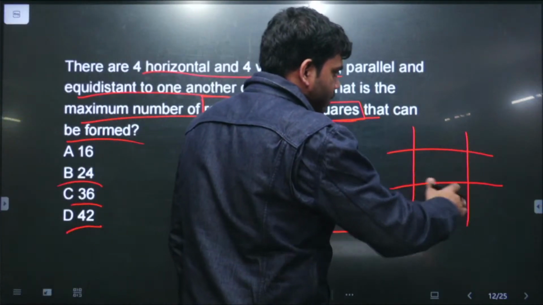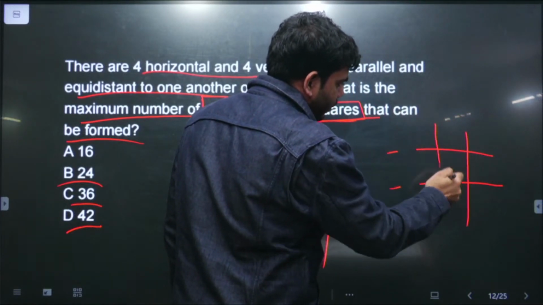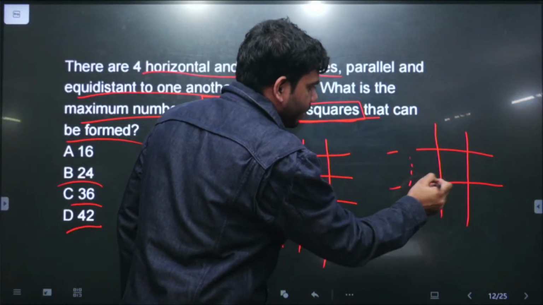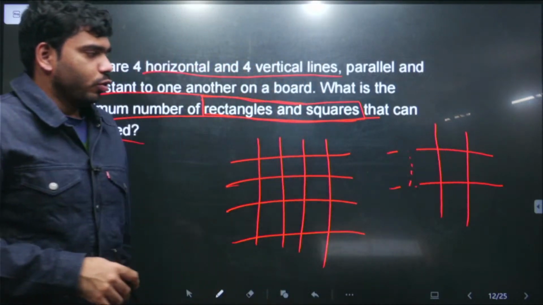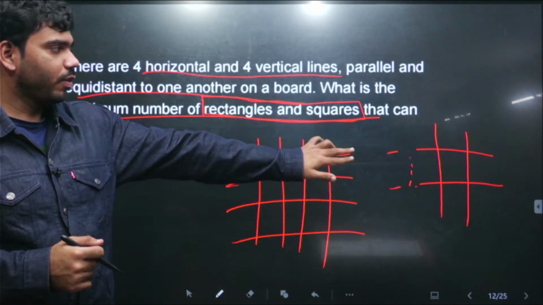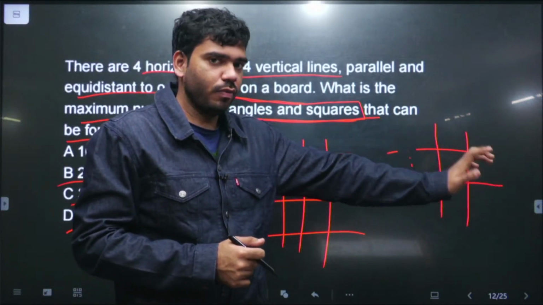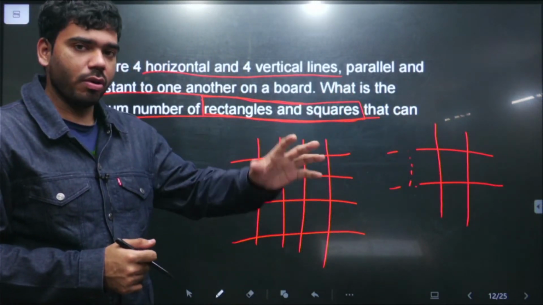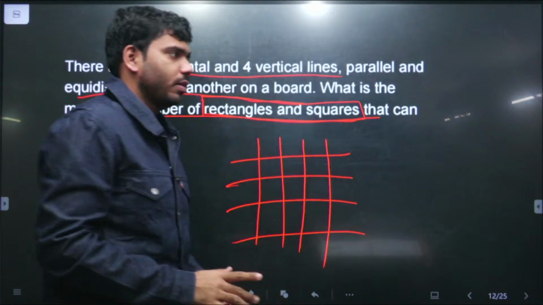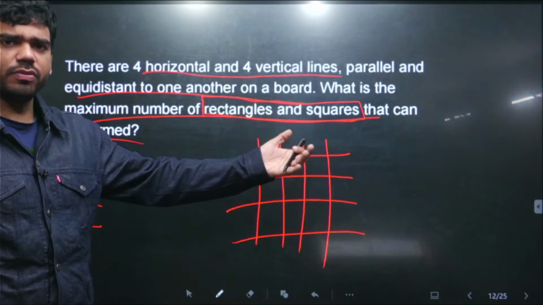If the 3 lines are the same and we are just changing this line, ये जो एक vertical line था, changing this to this position, now we can see earlier we used to have ये वाला rectangle, now we have this rectangle. So if any one of the 4 lines is changed, we get a new rectangle. So here what I want to say is if I have 4 unique lines, we will have a unique rectangle or a square, a unique quadrilateral. So here we just need to select 4 lines, 2 vertical and 2 horizontal. With every set of 2 vertical and 2 horizontal lines, we will have a unique rectangle. So this is what we need to do.